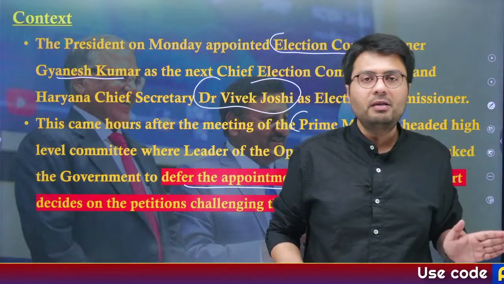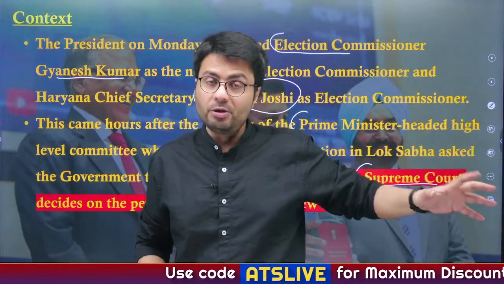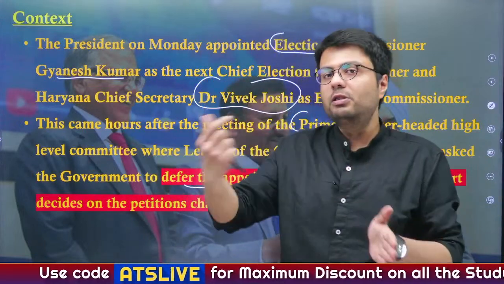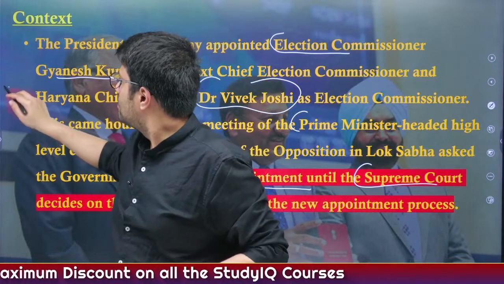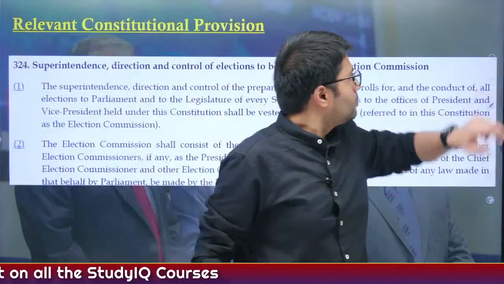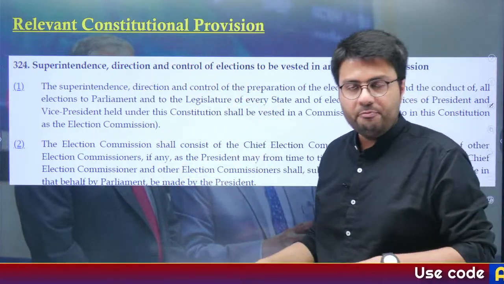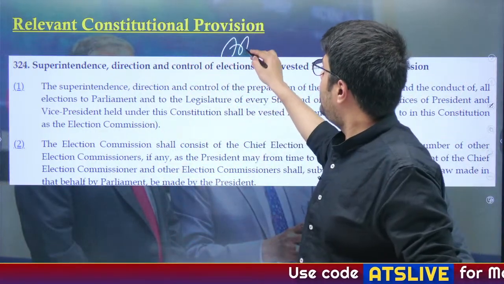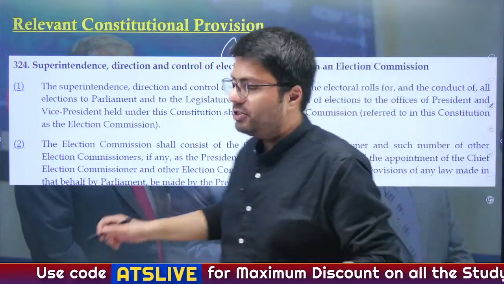So let us try to understand how the appointments of the Chief Election Commissioner and election commissioners were made before and how this process was changed recently. Now, if you look at the screenshot of the Constitution that I've put here, it is Article 324 that decides how to appoint the chief election commissioner.